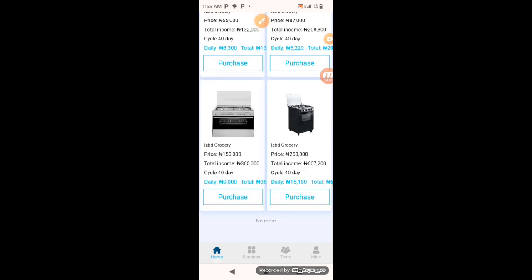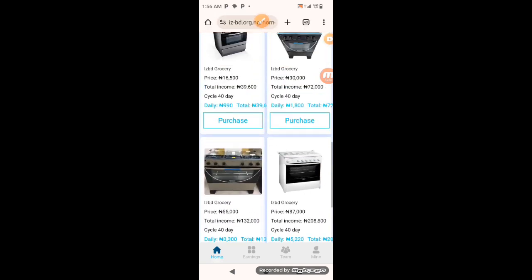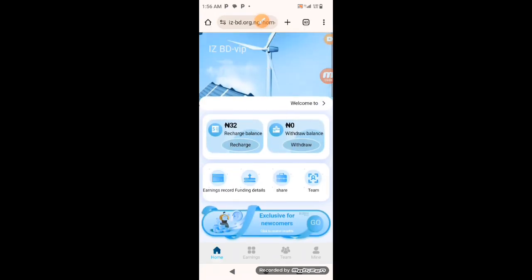This one is 150K, you earn a total of 360,000. This one is 253,000. You earn 607,200.